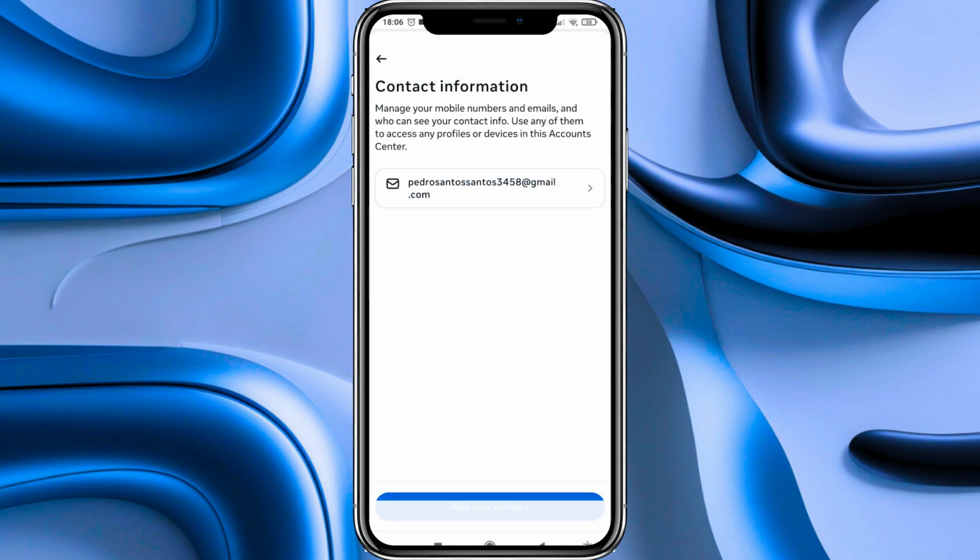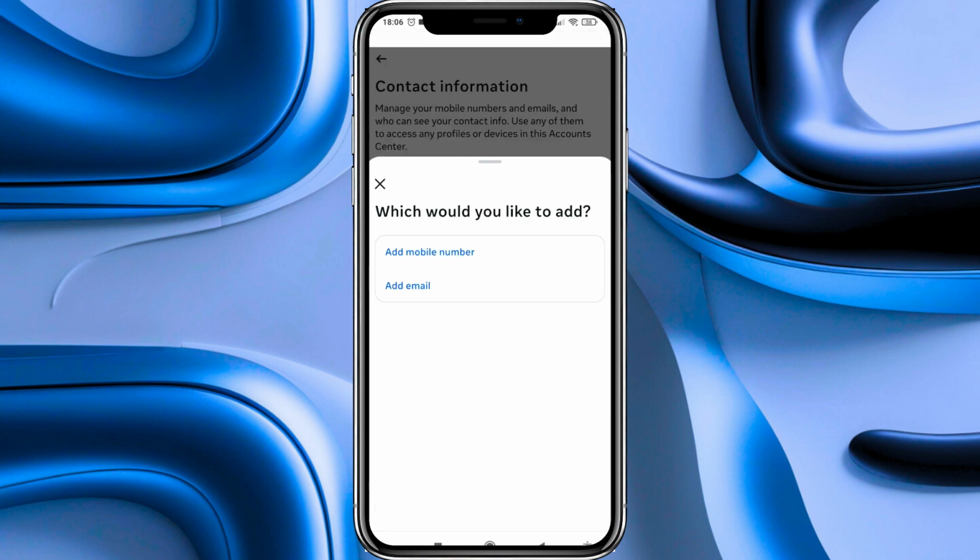Now here we will see our contact information, and this is very important. We don't have to keep on selecting this email, because if we delete it, we will have no one on Instagram. First we have to add another one, and then we will delete this. For doing that, we go to the bottom of this page and we select Add New Contact. Here we have to select the option Add Email.